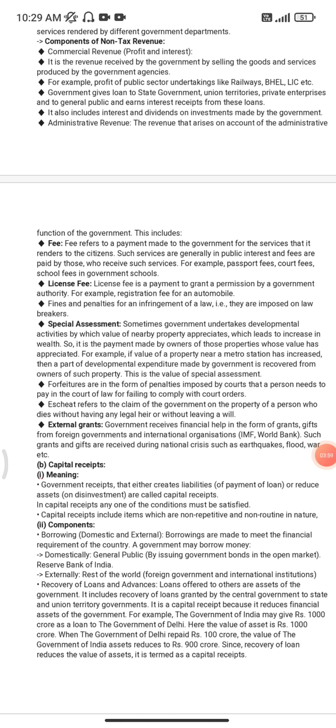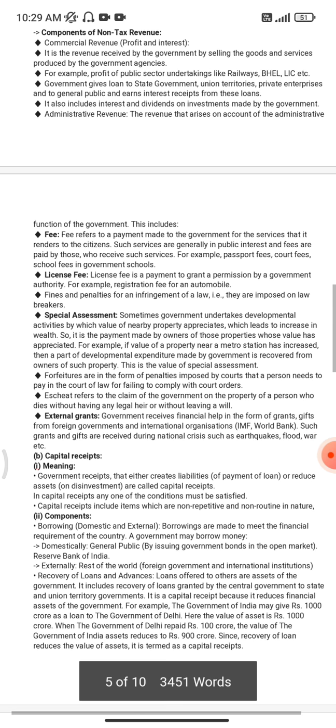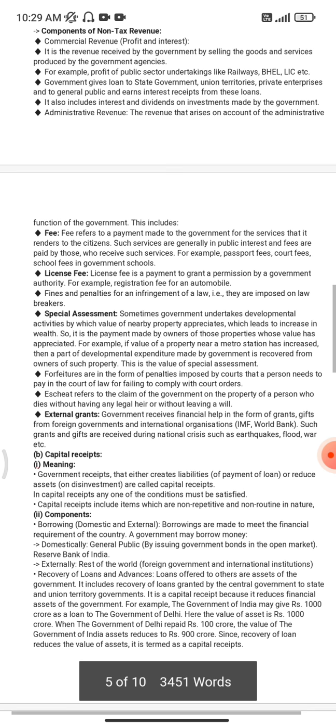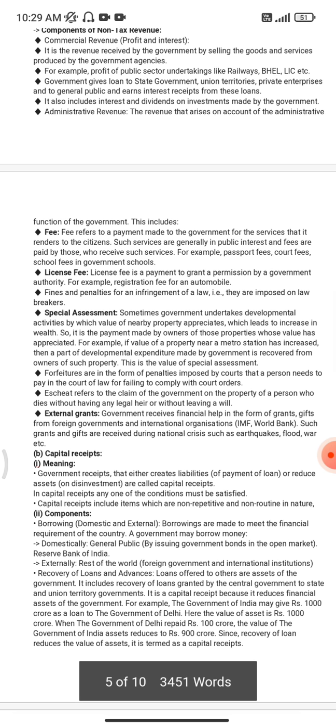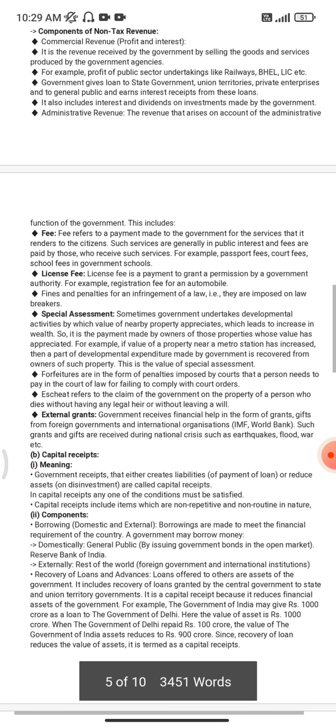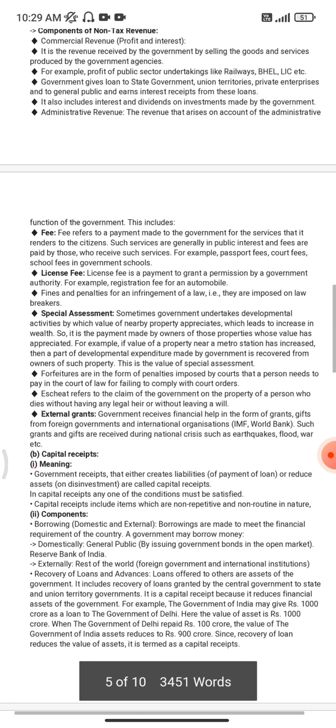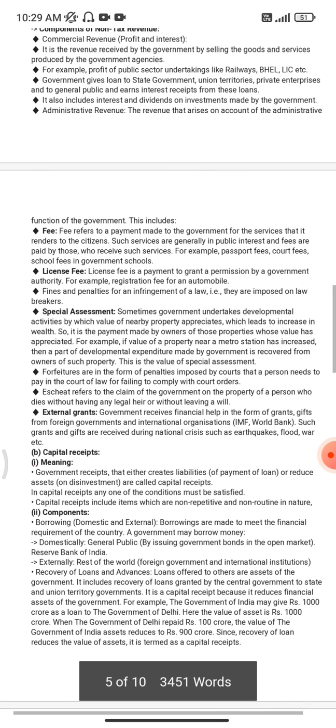License fee. License fee is a payment to grant permission by a government authority. For example, registration fee for an automobile. When we buy a car, we have to pay some amount to the government also in the form of tax or license fee.